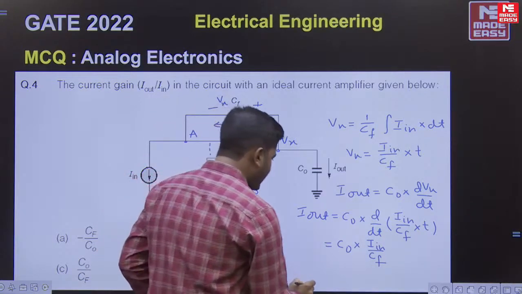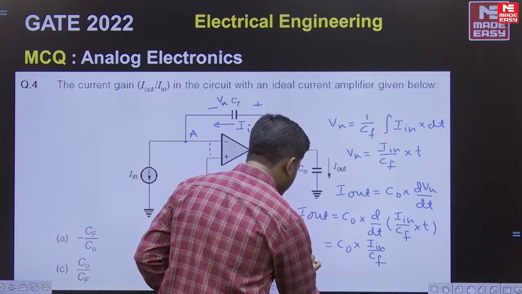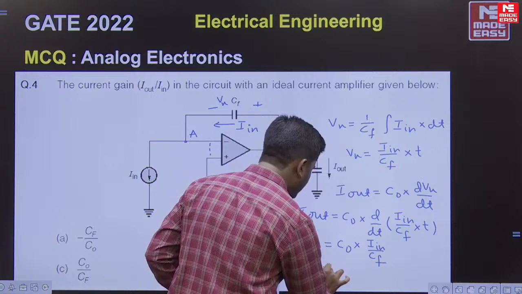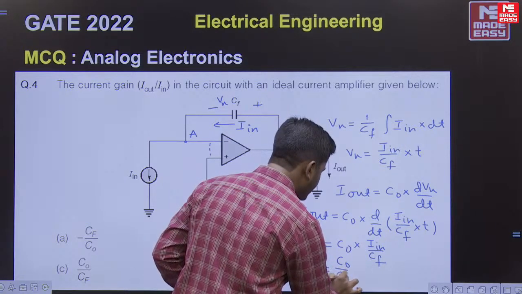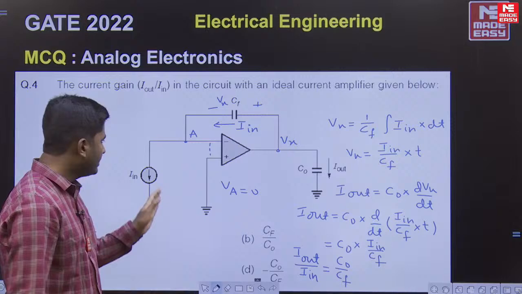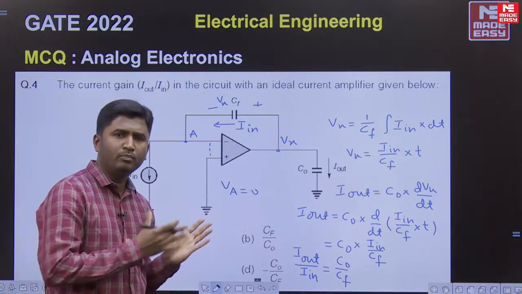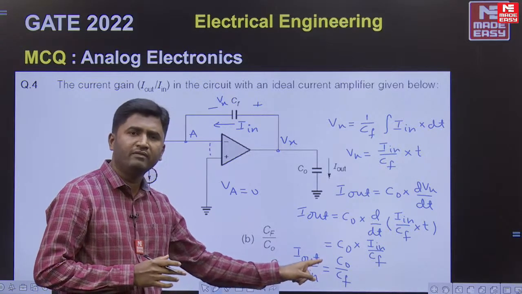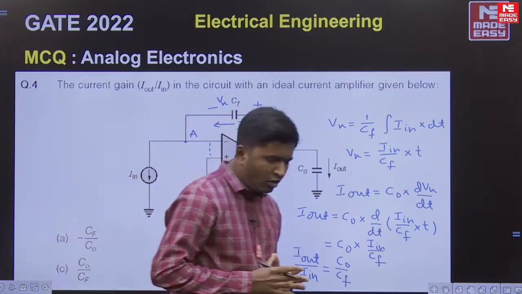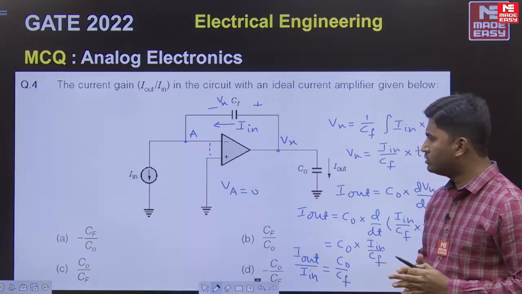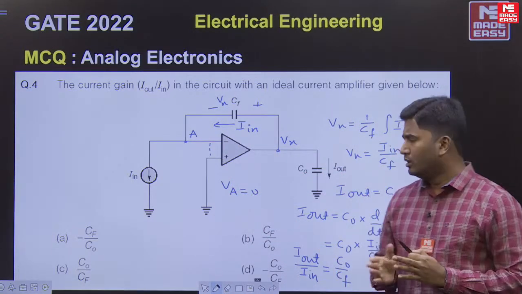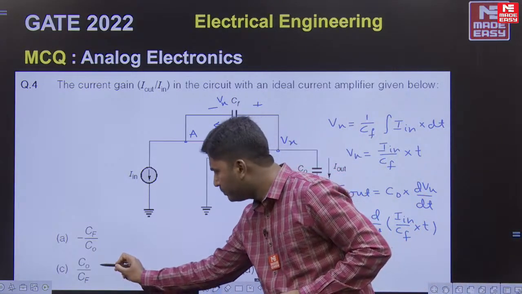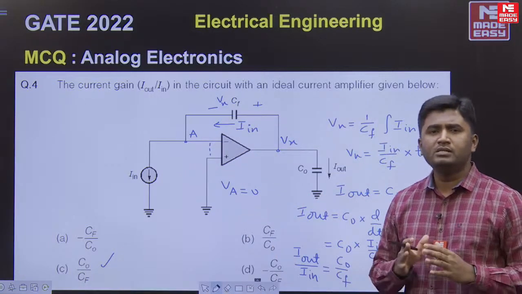So in this way, if you write the ratio I out divided by I in, it will be equal to C0 divided by Cf. If you take current directions in this way, then for this op amp question, the current gain I out divided by I in should be equal to C0 divided by Cf. Now if you look at the options, these are the options provided by our students. These are again memory based options. So if I go with these options, then the correct answer should be C0 upon Cf.